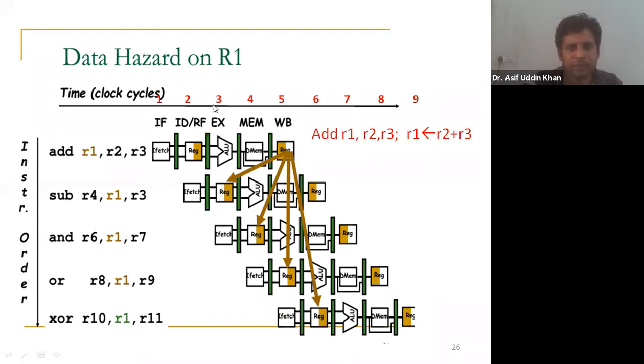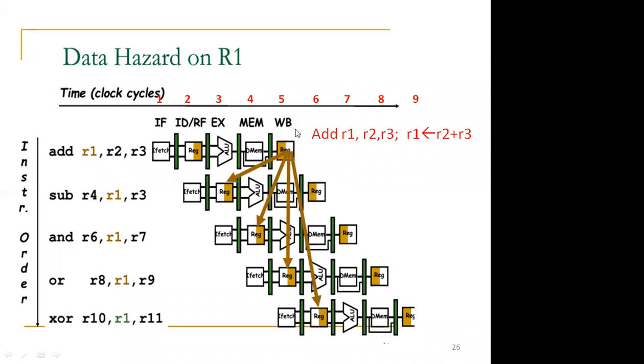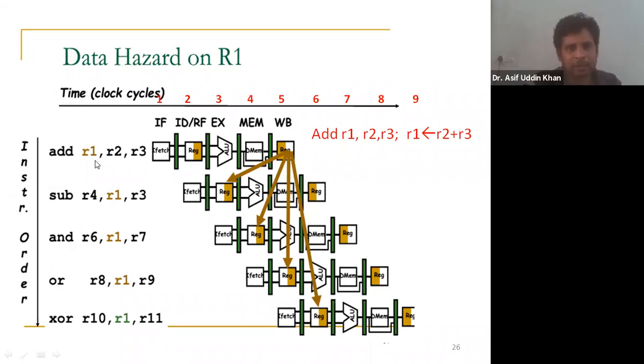So after the completion of which clock cycle is this R1 ready? After the completion of clock cycle number 5, this R1 register will be ready. But this instruction requires it at clock cycle number 3, so it is not available. This is known as a data hazard.